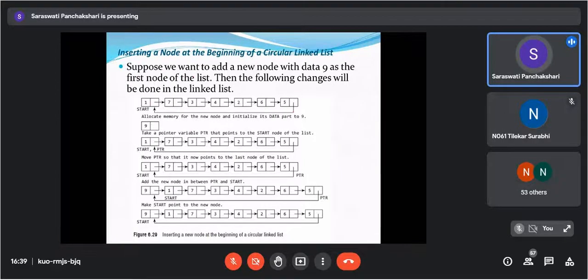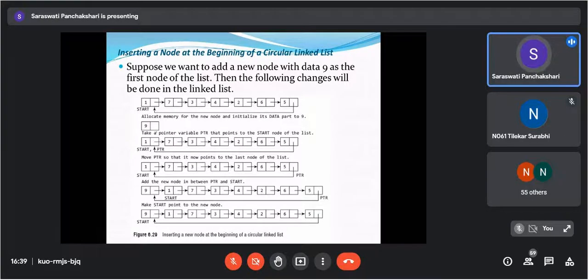Consider this linked list 1, 7, 3, 4, 2, 6, 7. This is the data. Your last node is pointing to the first node. Okay, so it becomes the circular linked list. Now we consider this new node. Okay, so allocate memory for the new node and set its data part to 9. So we have assigned here.